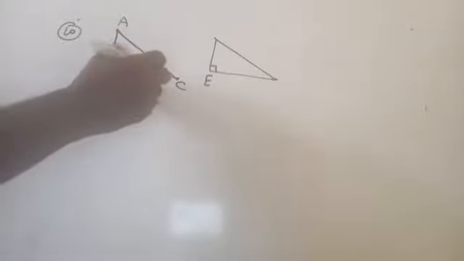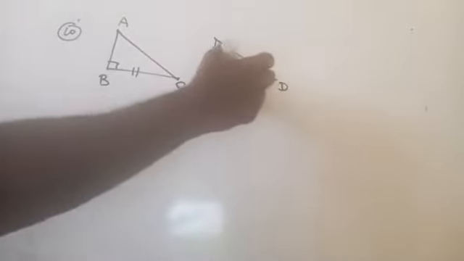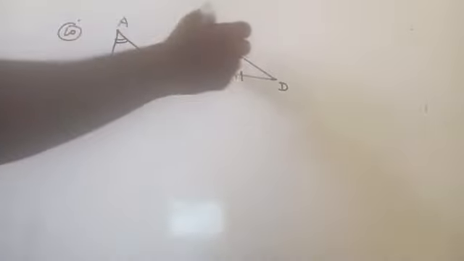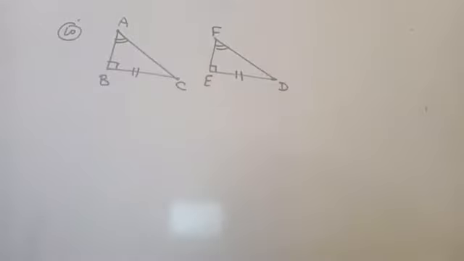Then angle F equal to angle A. Explain why triangle ABC is congruent to triangle FED.